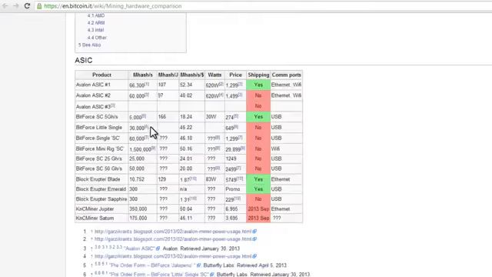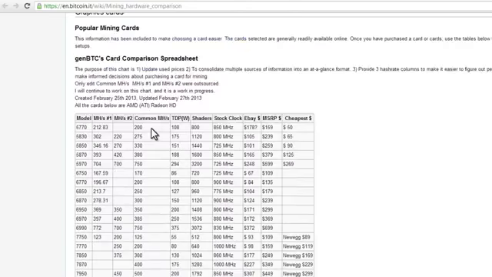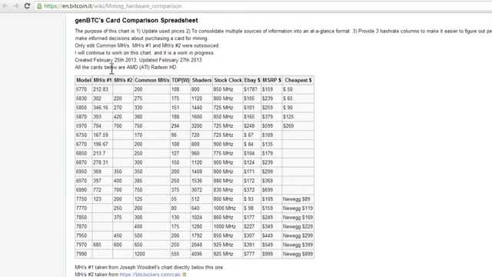So we can scroll down here a little bit, and it'll give you AMD ATI Radeon graphics cards. Here is the model number, and it will tell you the mega hashes. So you can kind of guesstimate what your mega hash number will be based on which graphics card you have or which graphics card you want to purchase.